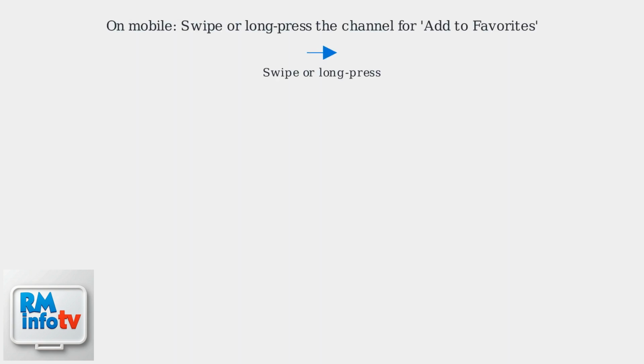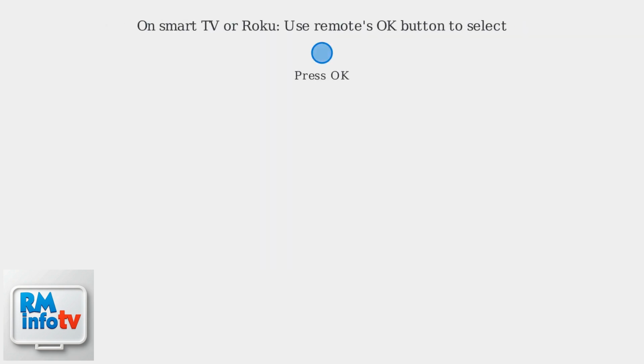On phones and tablets, you can swipe or long press on a channel to see the Add to Favorites option. For smart TVs or Roku devices, use your remote's OK button to select the favorite option.